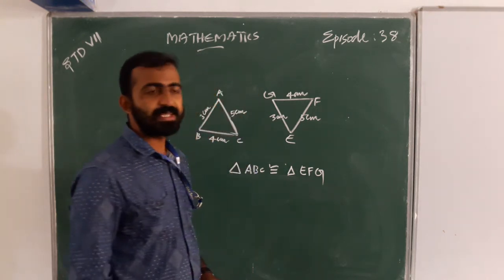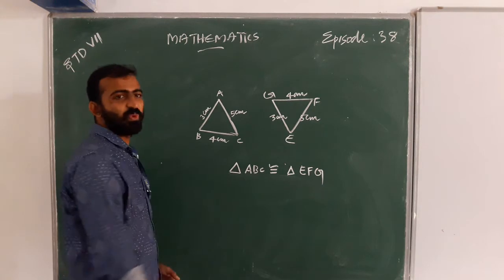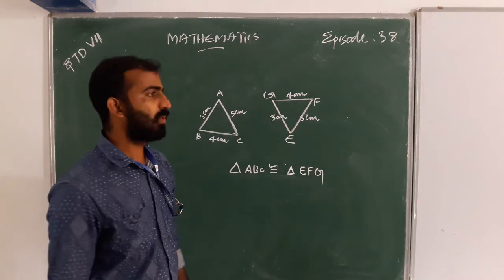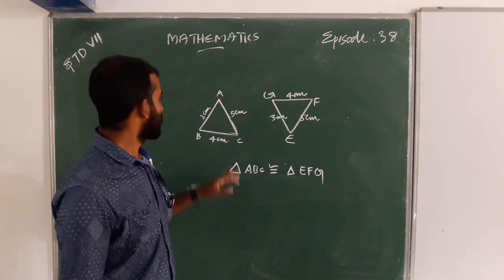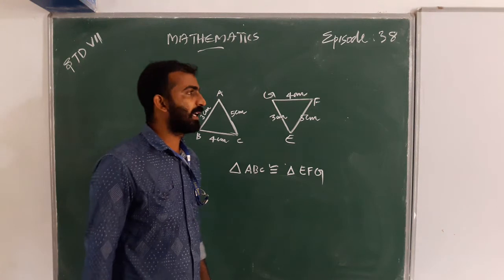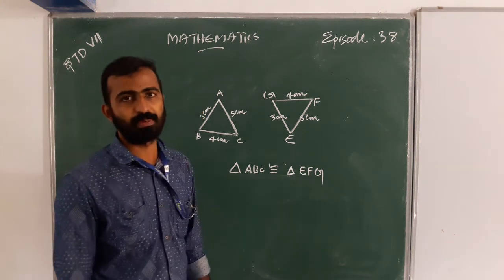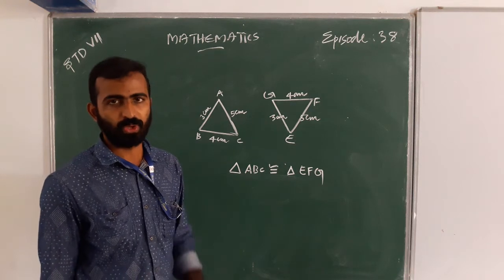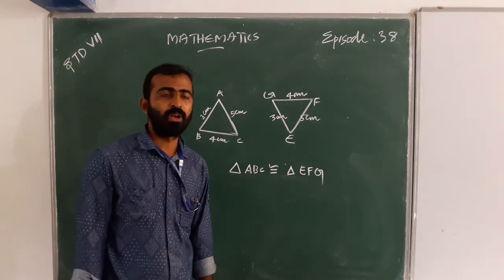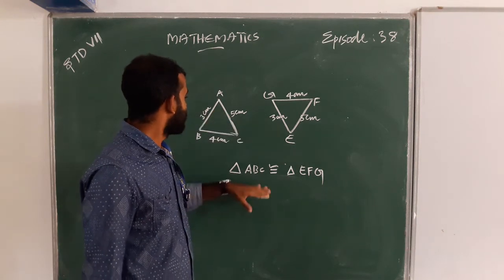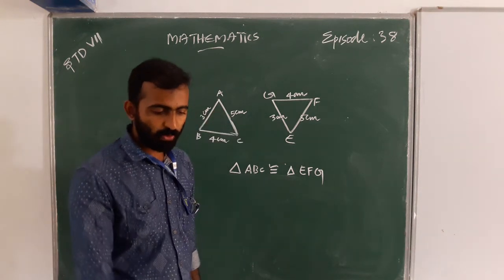Because BC is 4 centimeter and FG is also 4 centimeter, AC is 5 centimeter and EF is also 5 centimeter, and the third side is also equal. So these triangles are congruent.